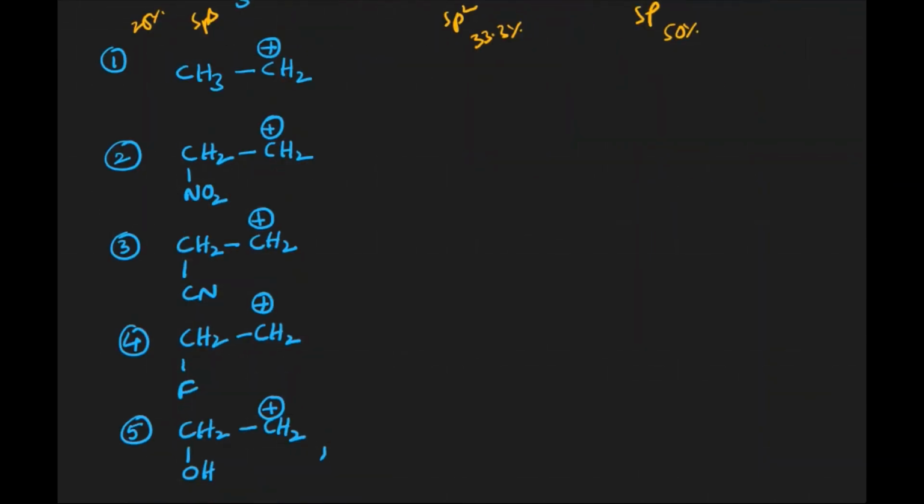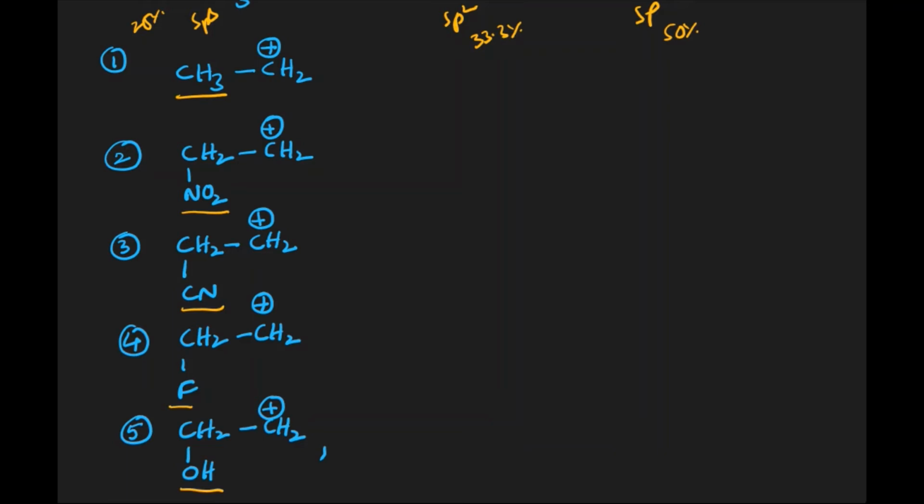Next, let us see this particular example. We have 5 examples here. In the first one, we have only a methyl group, and in the second, third, fourth and fifth ones, we have one common minus I group. When we see such examples, we should know the order of the minus I groups.